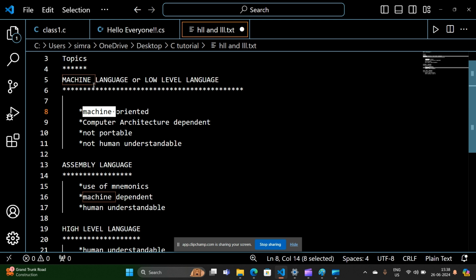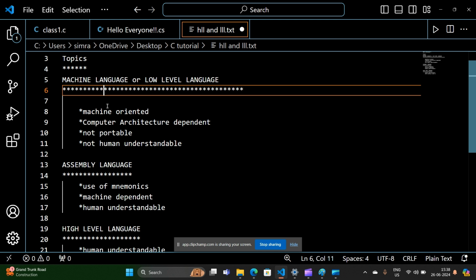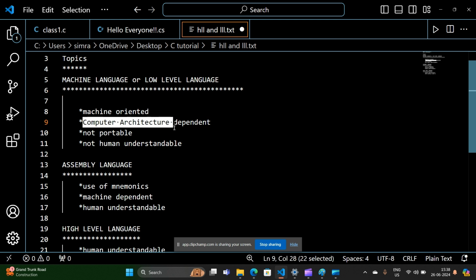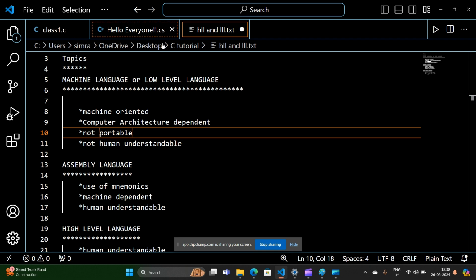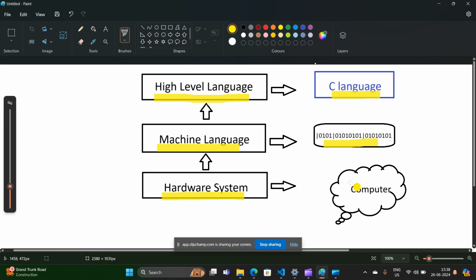So if the code is to be written in 0 and 1, it is going to be very difficult and the human has to understand the computer architecture of a particular machine, like which zeros and ones are used for the particular code in the particular machine. And this code is also not portable. Not portable means, if we are writing zeros and ones in this form, here you can see I have written 0101 and in this way.